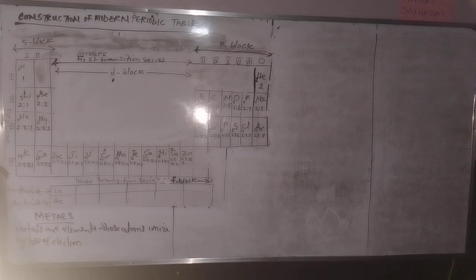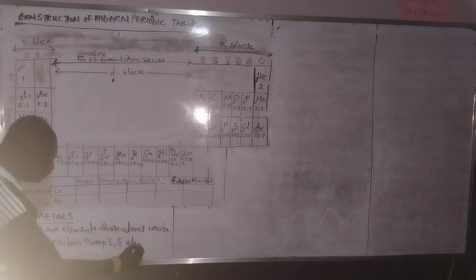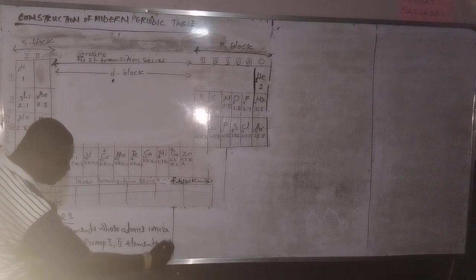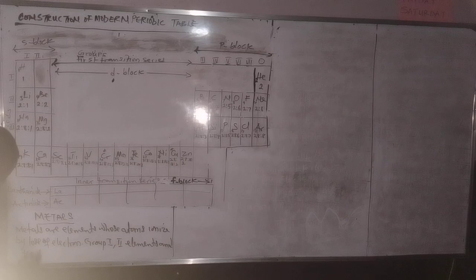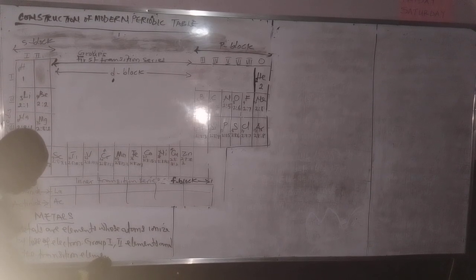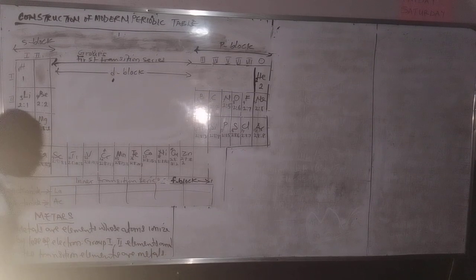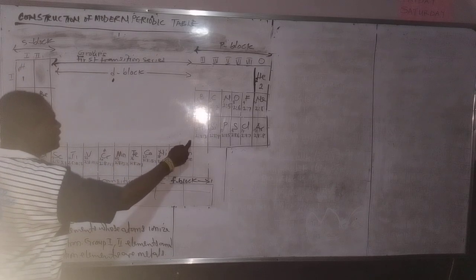So now, without wasting our time, group 1, group 2 elements and the transition elements are metals. Group 1 elements, group 2 elements, then the transition elements here, they are all metals.